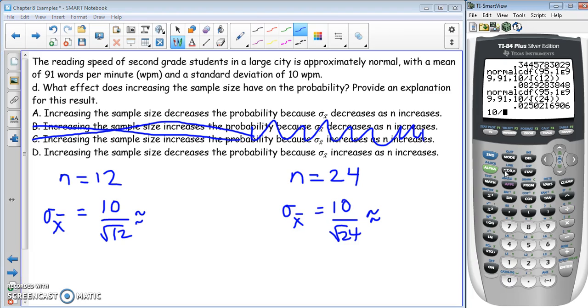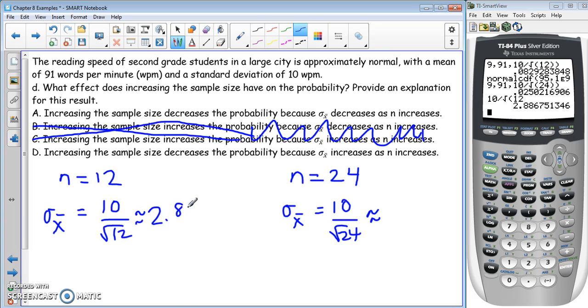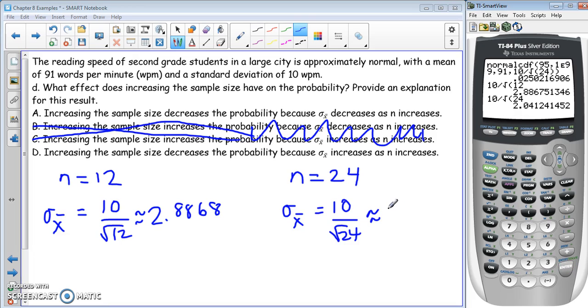So 10 divided by the square root of 12, which we know is smaller than the square root of 24, is roughly 2.8868, and 10 divided by the square root of 24 is 2.0412.